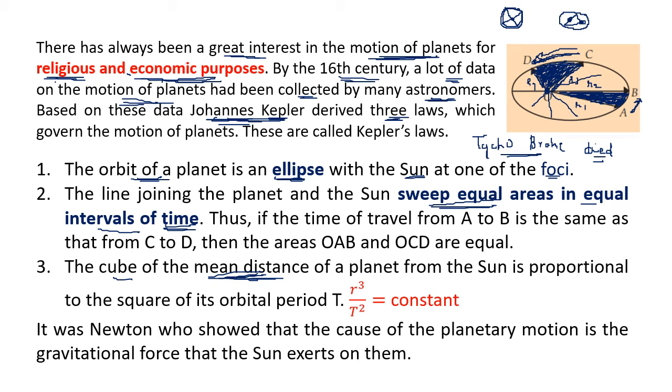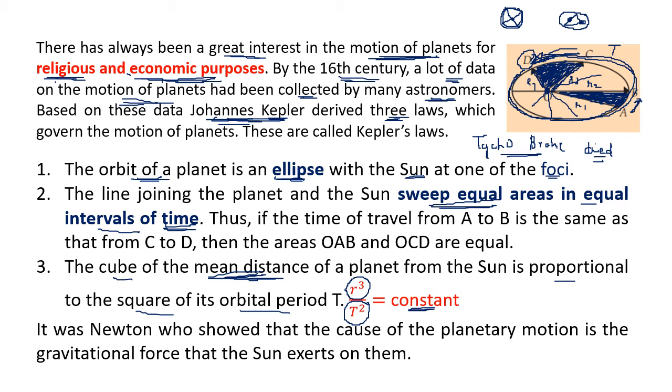Find the average. So the cube of the mean distance of a planet from the sun is proportional to the square of the orbital period. So the mean distance, mean radius, what is the orbital period? Suppose the planet starts from D and it takes 1 revolution around the sun. The time taken for 1 revolution is called the orbital period T. The average radius cubed upon the orbital period squared, when you divide the two, it always remains a constant. For each and every planet, this remains the same.